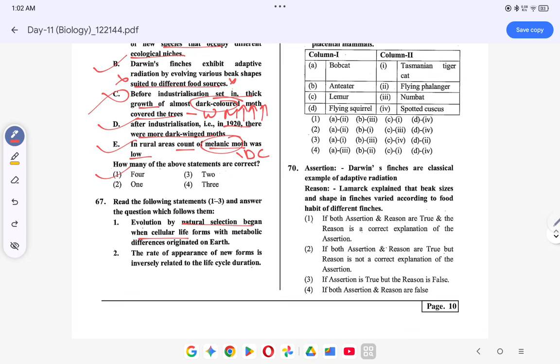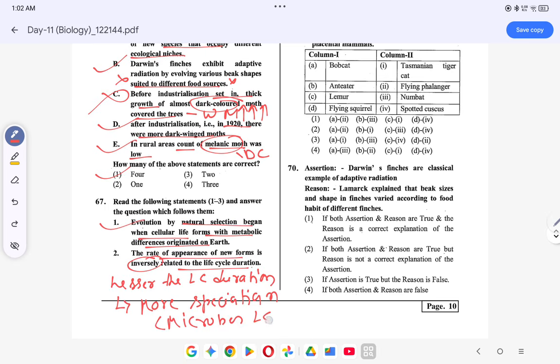Evolution by natural selection begins when several life forms with metabolic differences originated. This is correct. The rate of appearance of new life forms is inversely related to the life cycle duration. This is correct. You have to understand it like this: the lesser the life cycle duration, the more speciation. For example, if you look at microbes, their life cycle duration is very short, but their new species formation is very high. The reason is that the life cycle duration is very less. So this one is actually correct.